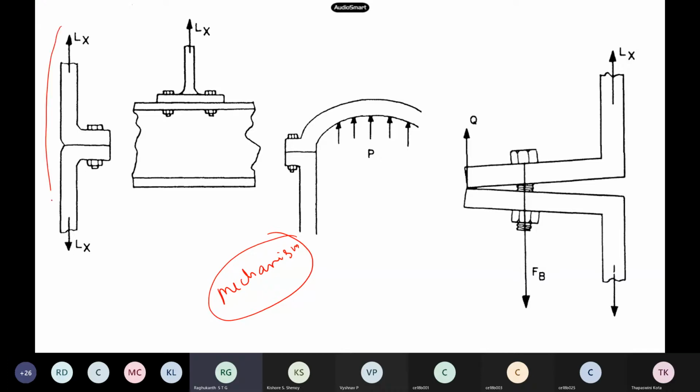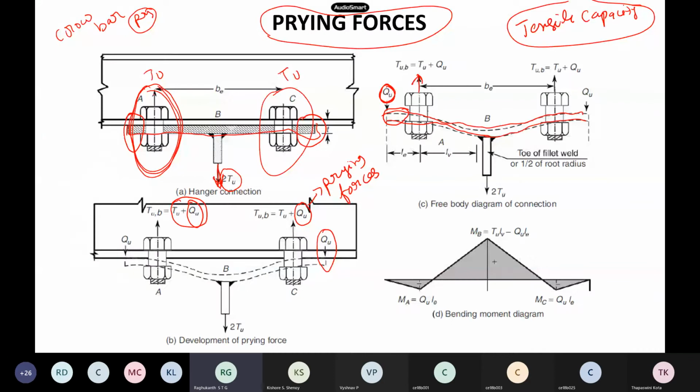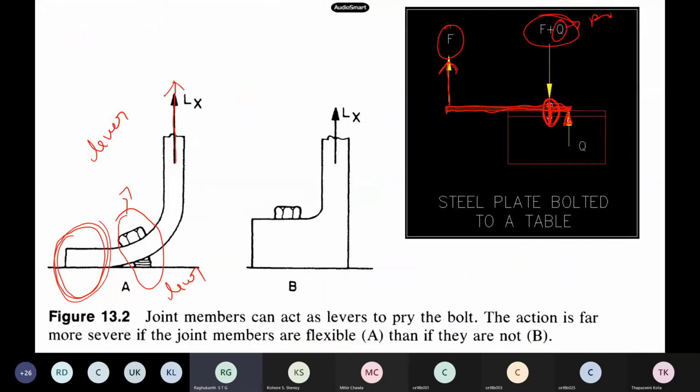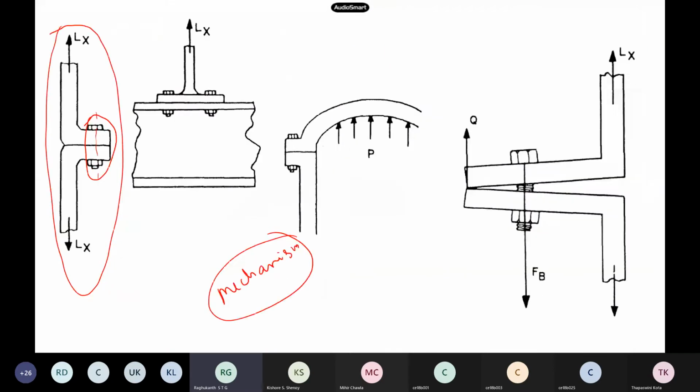If you see this type of connection also, here the bolt is here, you followed. This problem comes when the load axis is slightly offset from the bolt axis. See, the bolts are here. Here also, this is my bolt axis basically. The load is not acting exactly at the bolt axis, but slightly at a distance from this axis. Because of this, you have to design this bolt for LX.